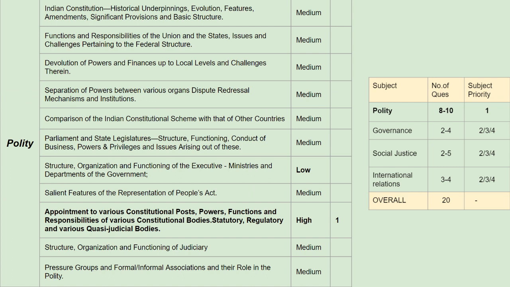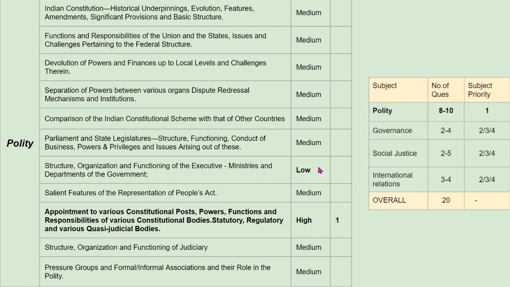Now moving to specific points in polity, there are roughly 11 syllabus lines here, which we can broadly divide. Since UPSC has to frame 10 questions out of it, it is fairly well distributed among every line, so that we can find one question each year from every line, with exceptions being lines such as ministries and departments, structure, organization, functioning of executive.